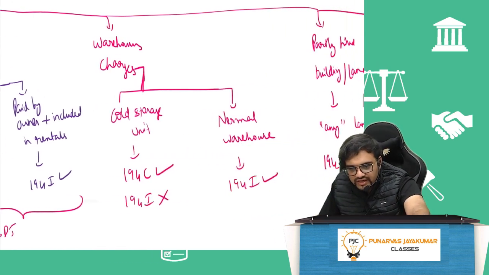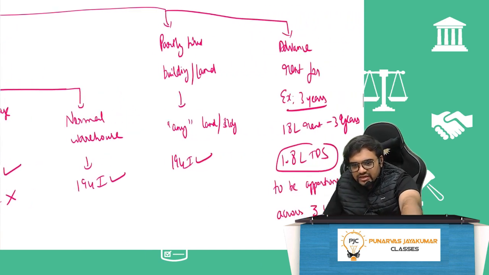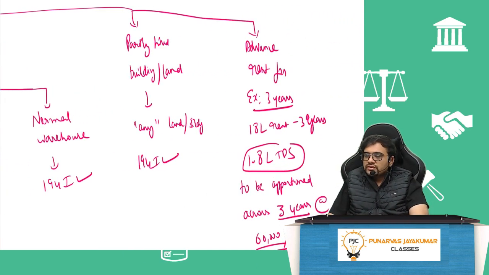Then if you want to take warehousing charges, cold storage units, I already told you it will come under 194C. It will not come under 194I. But normal warehouse will come under 194I. If I have partly hired a building or land, lawmaker uses the word any land or any building, hence 194I